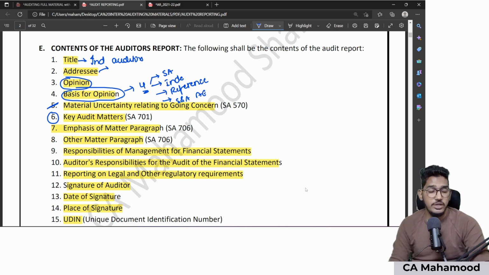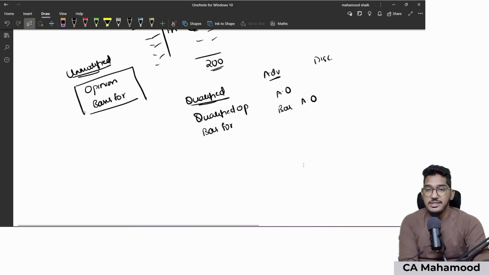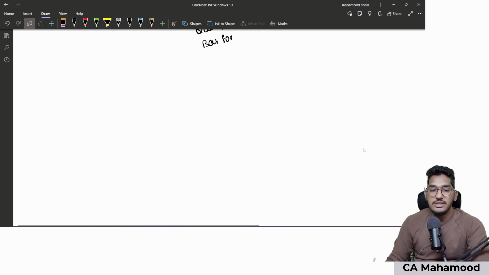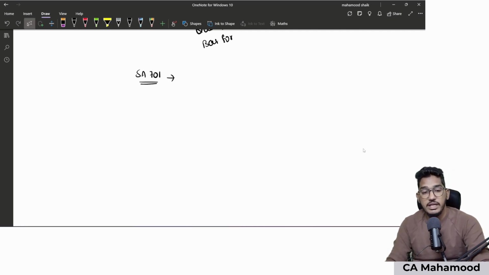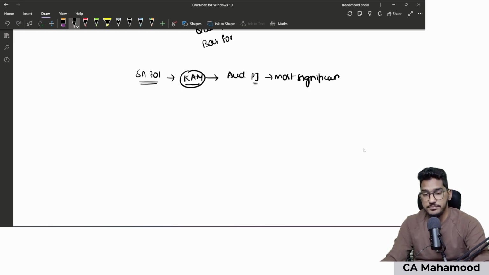Now what is this key audit matter? In order to understand key audit matter, we have to go to the standard SA 701, which is talking exclusively about communicating key audit matters in the auditor's report. So first we should define the meaning of the term key audit matter. The definition is those matters which in the auditor's professional judgment were of most significance while conducting the audit of financial statements. How has the term key audit matters been defined?